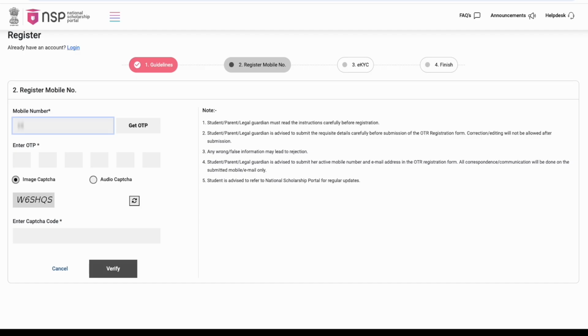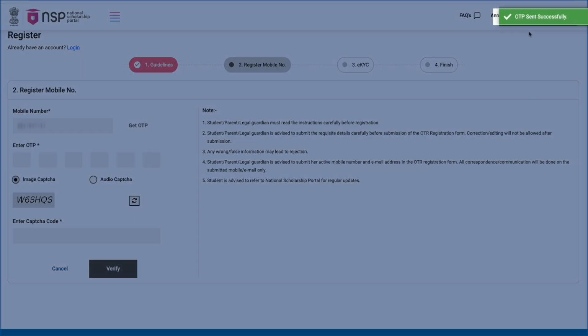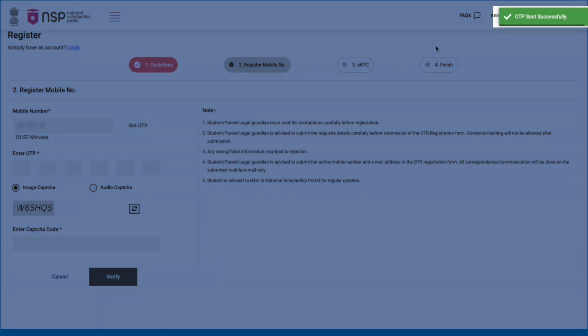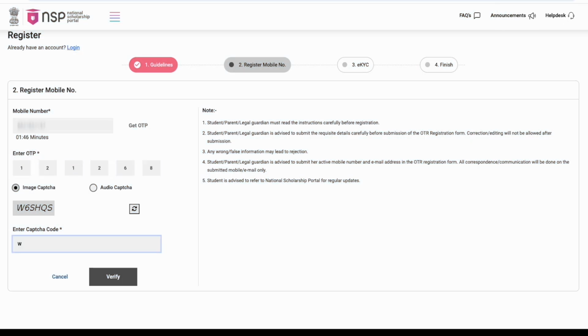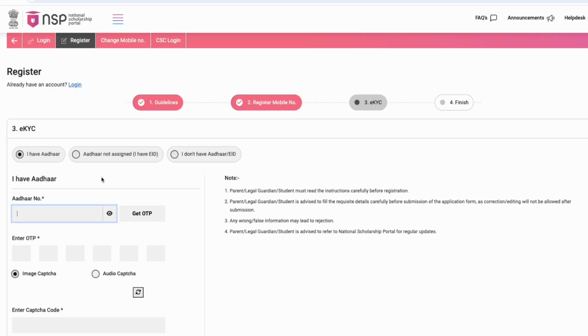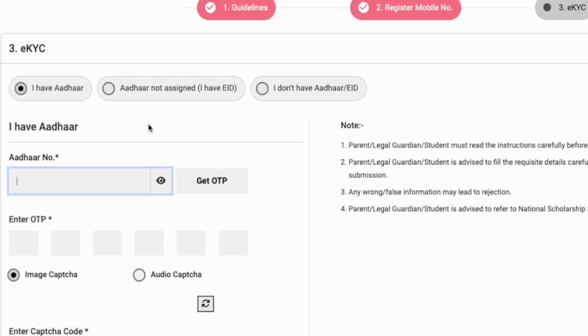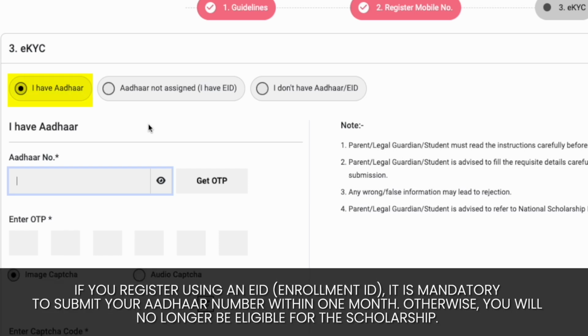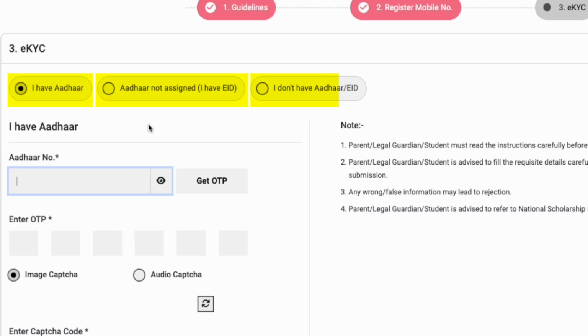After that, you need to register your Aadhaar-linked mobile number. After entering your mobile number, you will receive an OTP on your phone. Enter the OTP, then fill in the CAPTCHA code and click on Verify. After registering your mobile phone, you need to complete the eKYC through Aadhaar number. If you do not have your own Aadhaar number, you can complete the eKYC process using either your EID or parents or legal guardian's Aadhaar number.